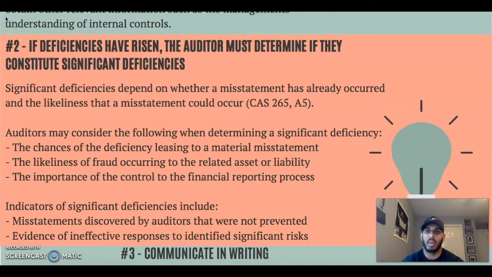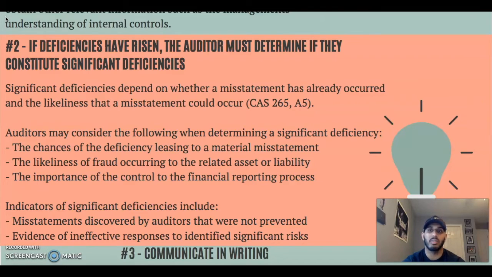The second requirement under CAS 265 is if deficiencies have arisen, the auditor must determine if they constitute significant deficiencies. Now, this goes back to our overall objective of CAS 265, where it states that deficiencies must be of importance. So what makes a deficiency a significant one? Well, a significant deficiency depends on whether a misstatement has already occurred and the likeliness that a misstatement could occur. We must also take into account the possible magnitude of the misstatement on the financial statements.